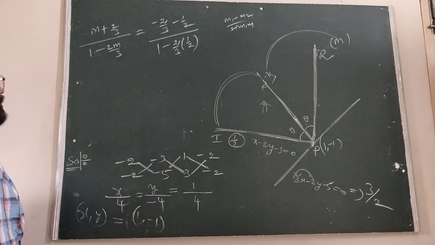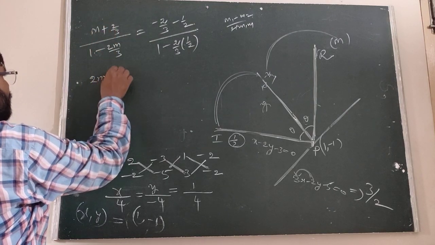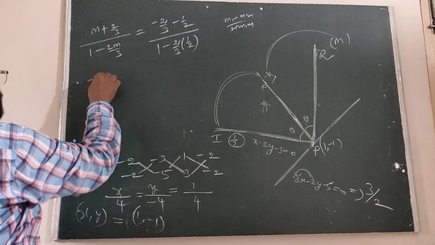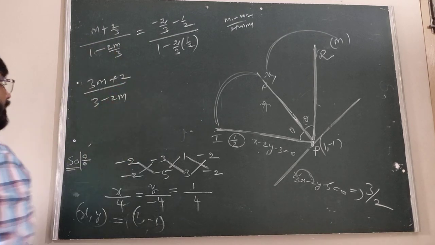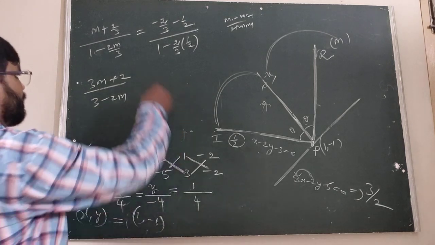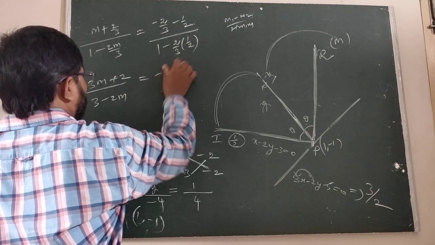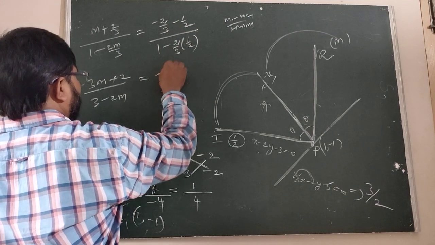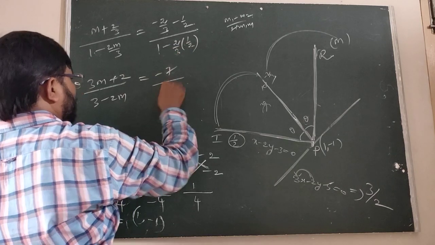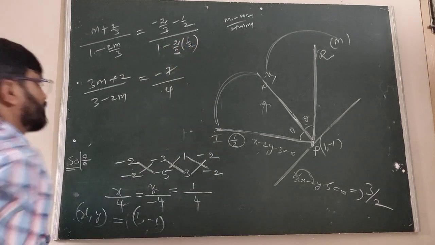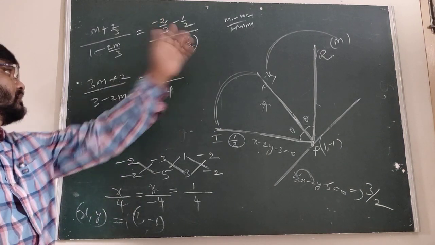Therefore, how to write the next one? Here the LCM is 3, therefore 3m plus 2 upon 3 minus 2m. After that, the LCM is 6: 2 2s are 4, minus 3, minus 7. Now this is 6; 3 2s are 6, minus 4, so 6 minus 2 is 4. The 6s cancel.